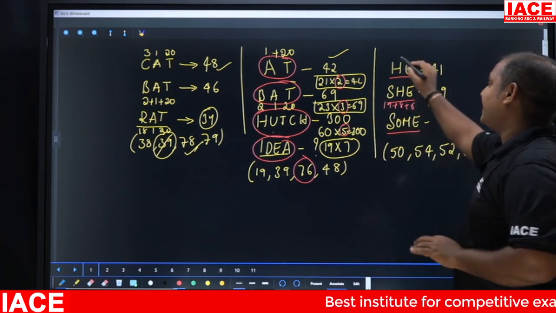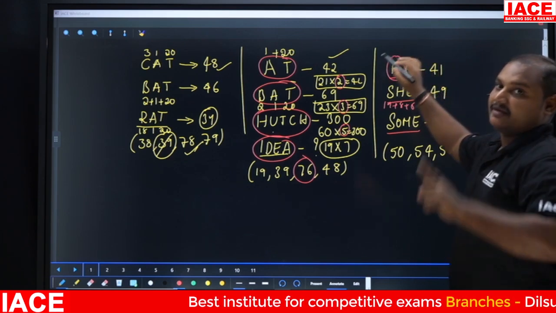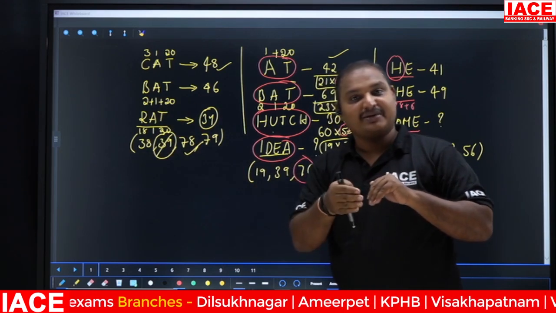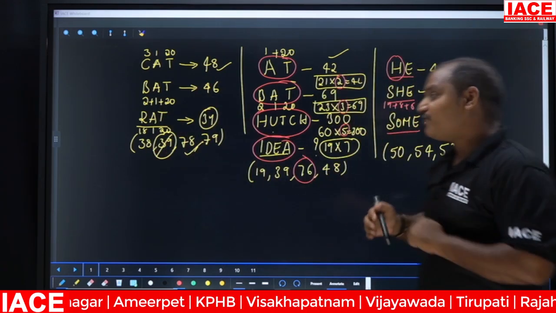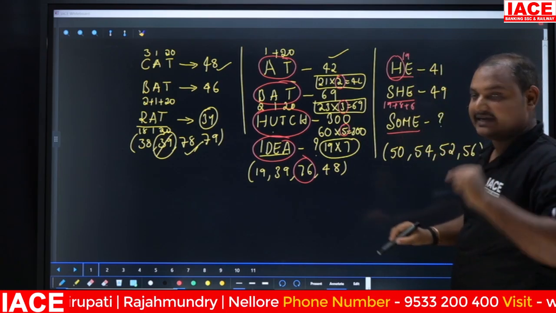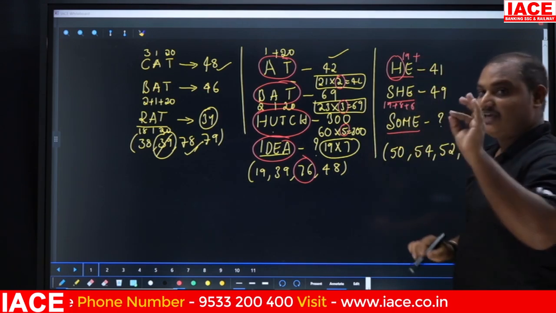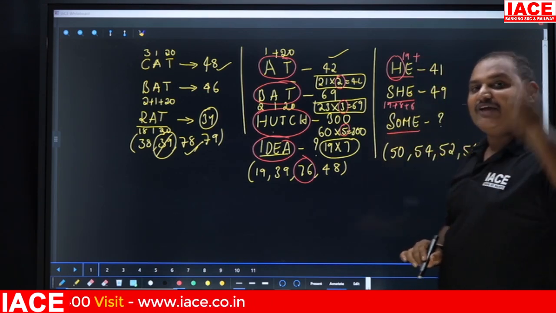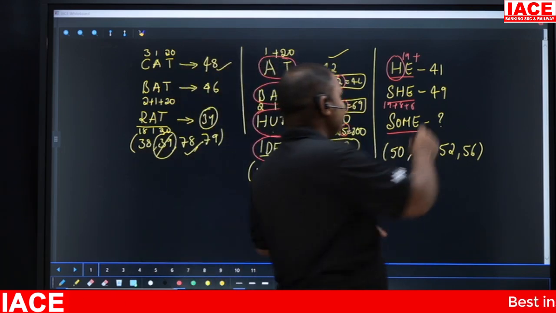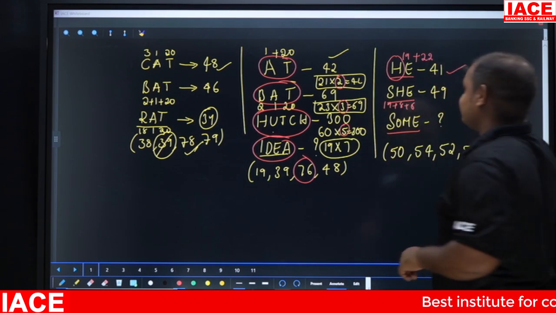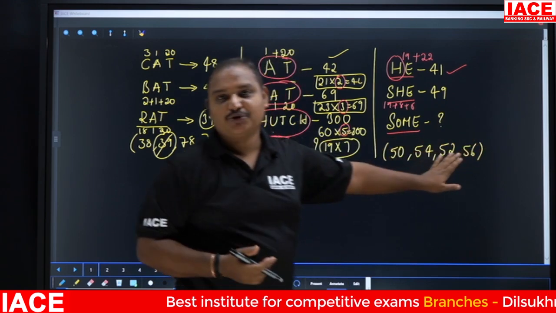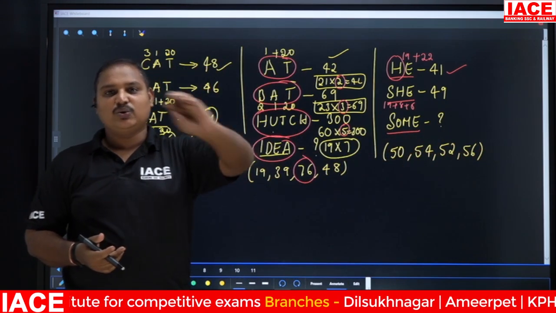Clear? See here, H is nothing but 8 if you count from the left hand side. But if you come from the right hand side, I'm telling you, the H value will be 19. H value will be 19, plus the E value is 5 from the left hand side. If you come from the right hand side, the E value will be 22. So 19 plus 22, 41. Clear? So what is the logic we have used here? The logic is the same, only additions.